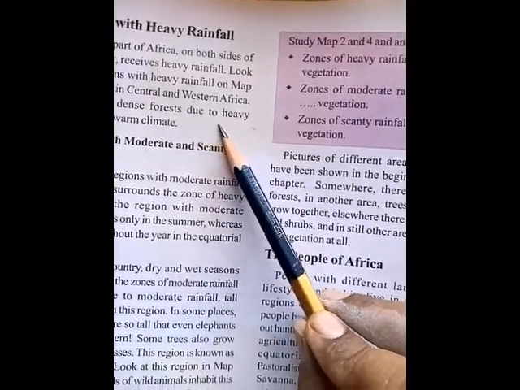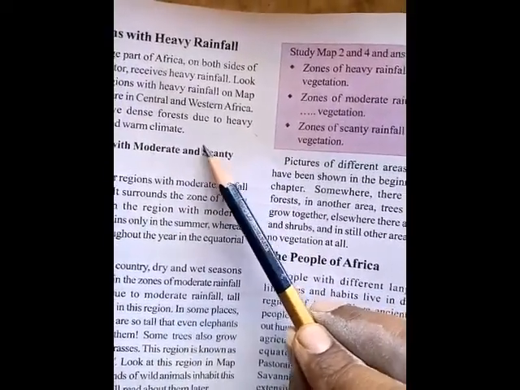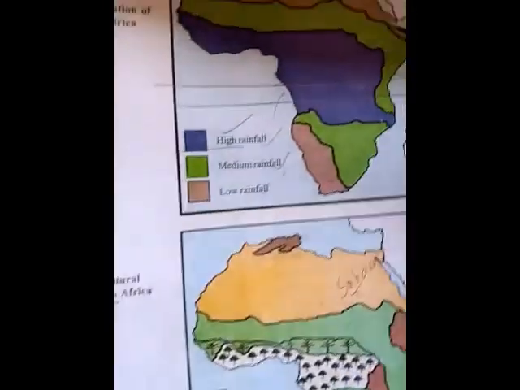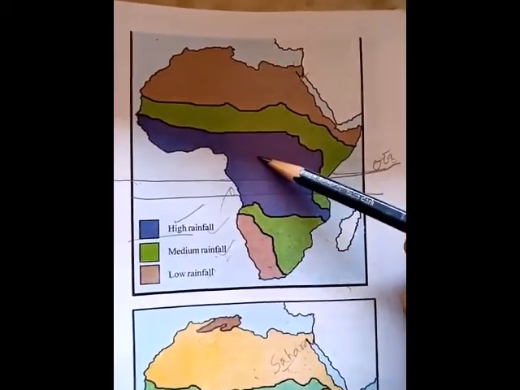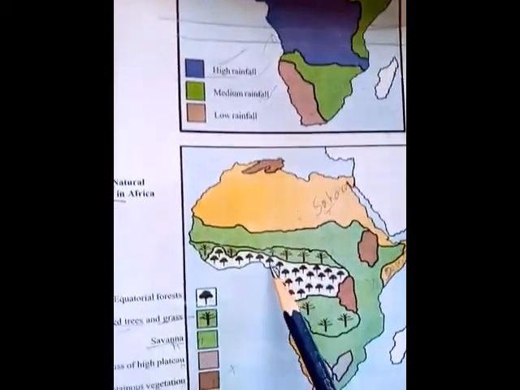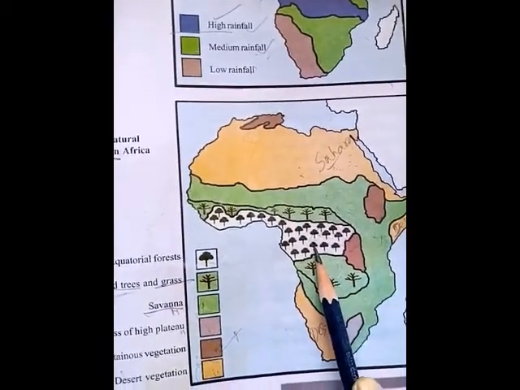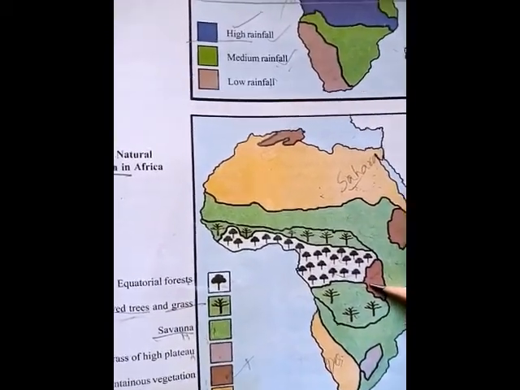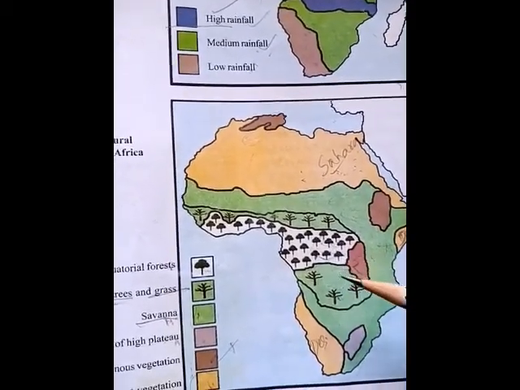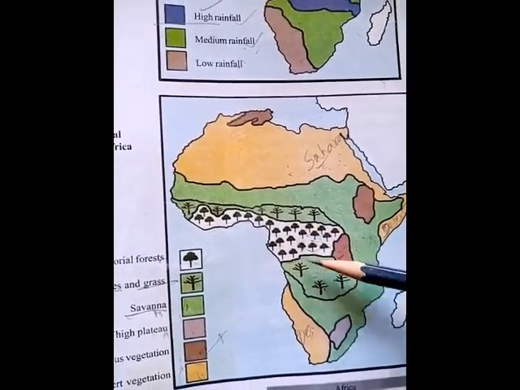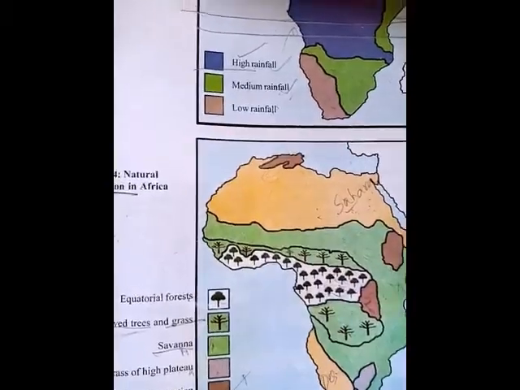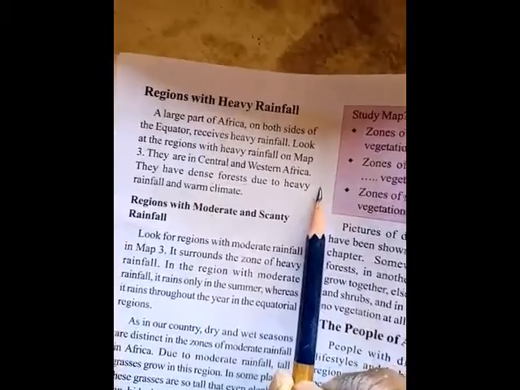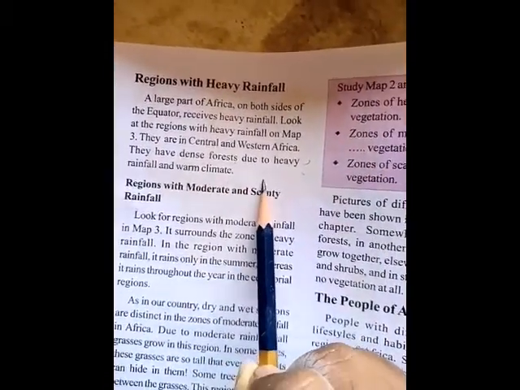They have dense forest due to heavy rainfall and warm climate. See, here heavy rainfall is there, no? So due to this heavy rainfall, this area has dense forest areas. Yes or no? Equatorial forest, dense forest area. Why? Because heavy rainfall is there. So that's why the forest area is more in this area. Understand? That is what they have given here: they have dense forest due to heavy rainfall and warm climate. Okay.